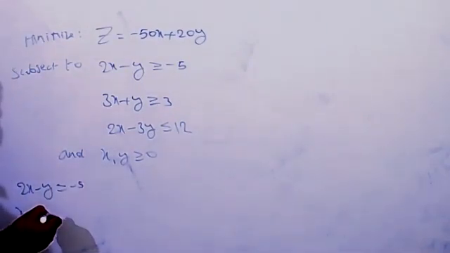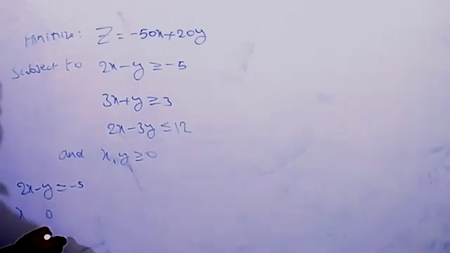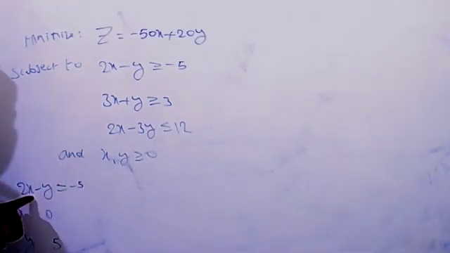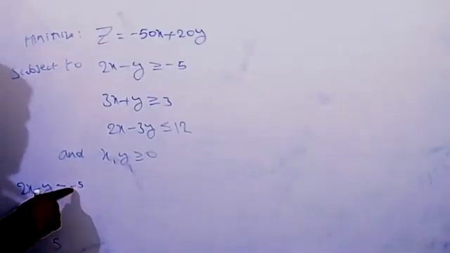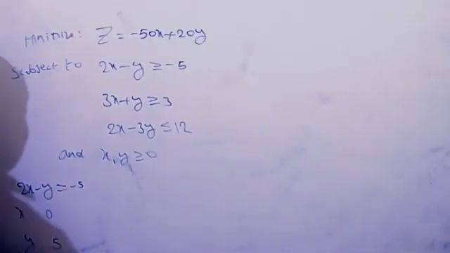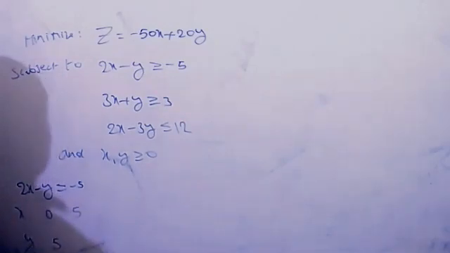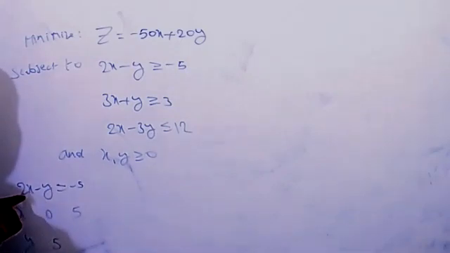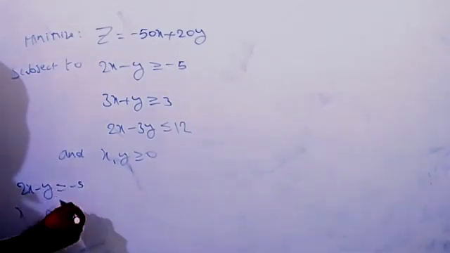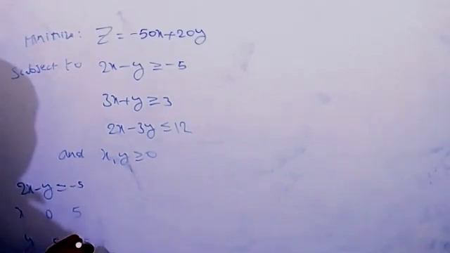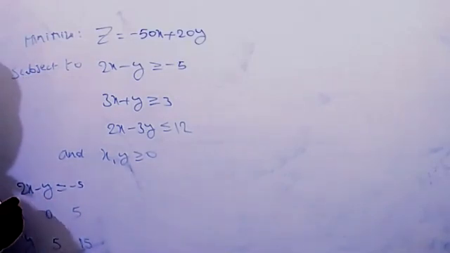If you take x equal to 0, the value of y equal to 5, correct? x equal to 0 means 2 into 0 is 0, so minus y equal to minus 5, and the minus signs cancel, y equal to 5. Good. Similarly you can take x equal to 5: y equals 2 fives are 10, plus 5, so y equal to 15. 2 points are enough.